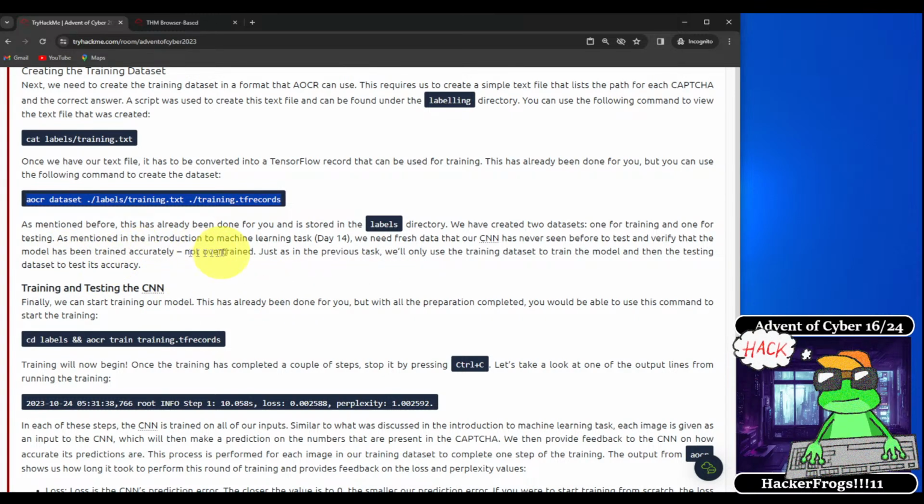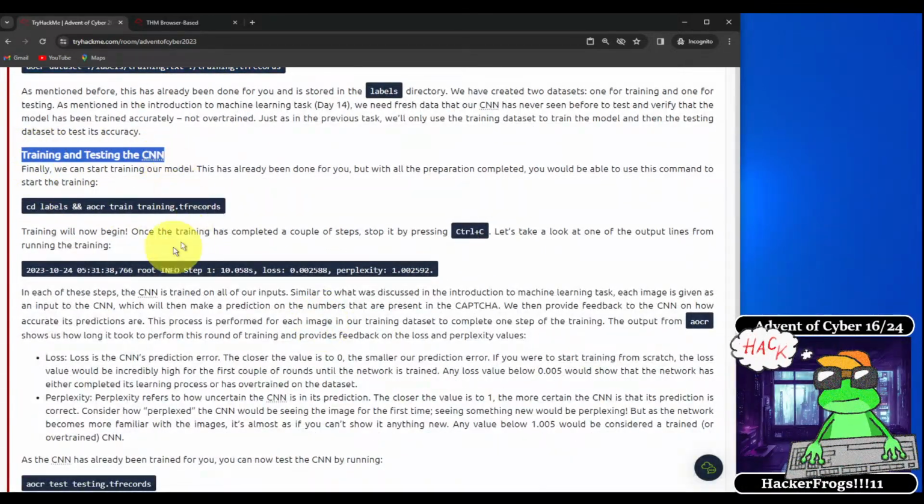As mentioned before, this has already been done for you and stored in the labels directory. We have created two data sets, one for training and one for testing. As mentioned in the Introduction to Machine Learning task, day 14, we need fresh data that our CNN has never seen before to test and verify that the model has been trained accurately, not overtrained. Just as in the previous tasks, we'll only use the training datasets to train the model, and then the testing dataset to test its accuracy.